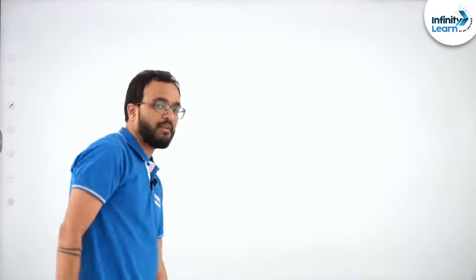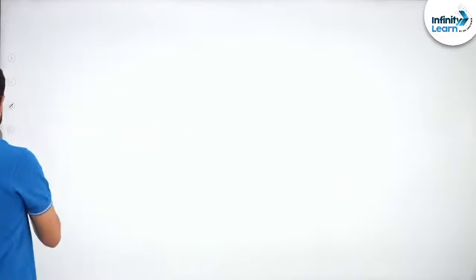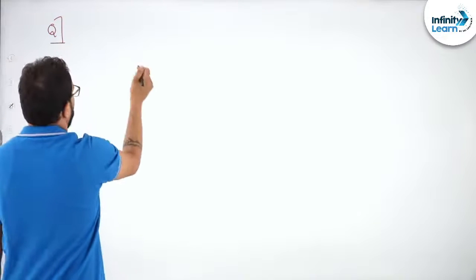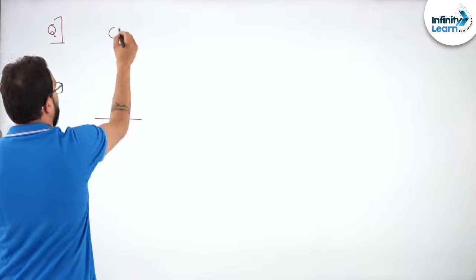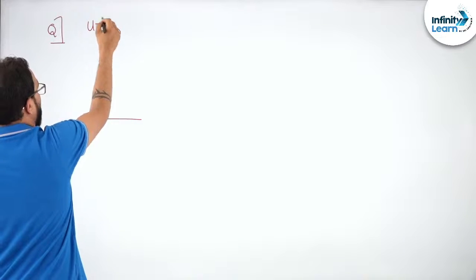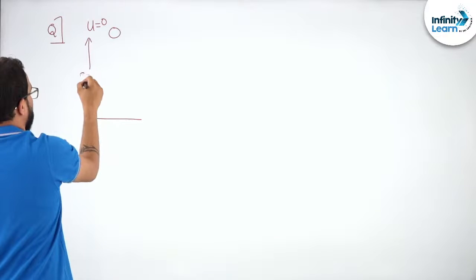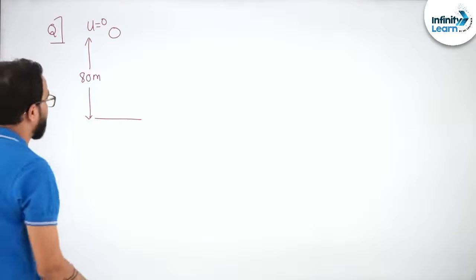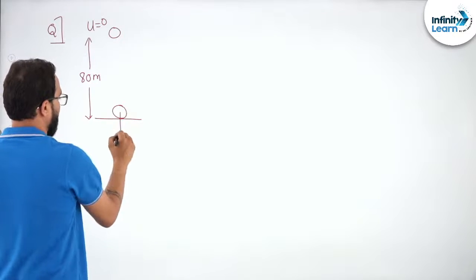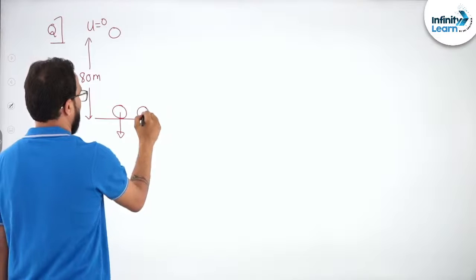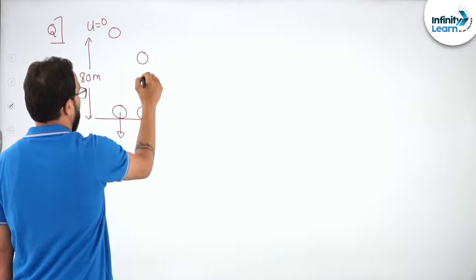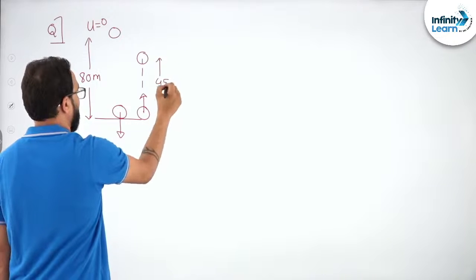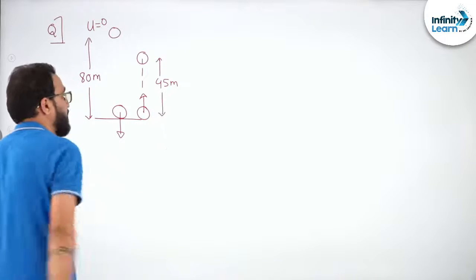So let's take another example of instantaneous momentum, students. It's very simple, very easy. See, suppose there is a ball which is dropped from a height of, let's say, 80 meters, and after colliding with the ground it goes back to a height of 45 meters.